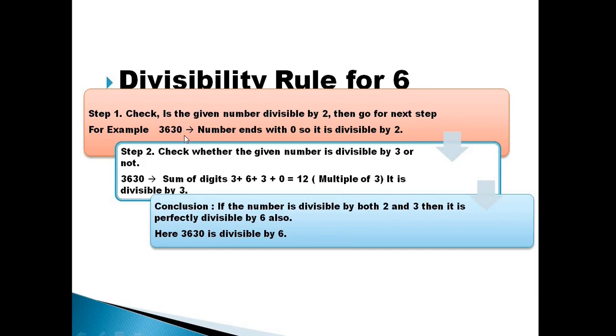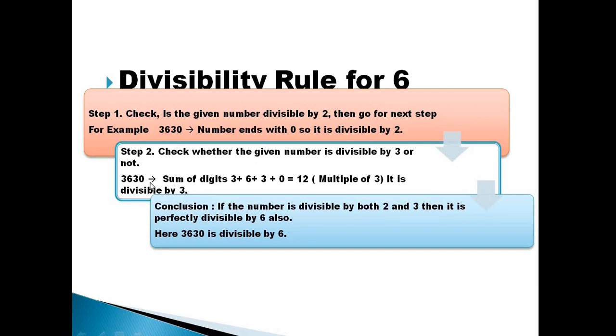Unit digit is 0. And we know that any number ending with 0 is perfectly divisible by 2. So 3630 is perfectly divisible by 2. Now go to second step. Check whether the given number is divisible by 3 or not. So here we will not divide and check.